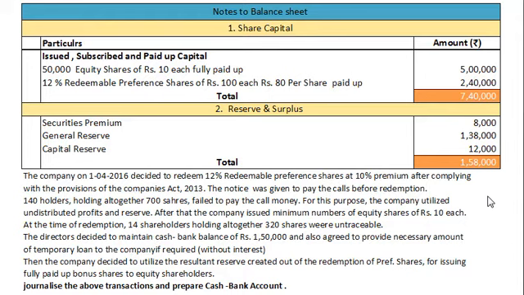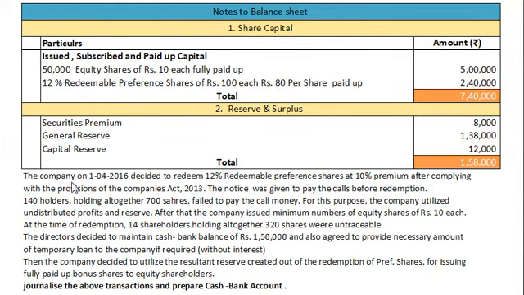Dear students, let us understand the question first. Here we have 12% redeemable preference shares of rupees 100 each, rupees 80 per share paid up. So our preference shares are partly paid up shares. Per share rupees 20 is unpaid, and our number of preference shares would be 2,40,000 total paid up amount divided by paid up per share. So it will be 3,000 preference shares.